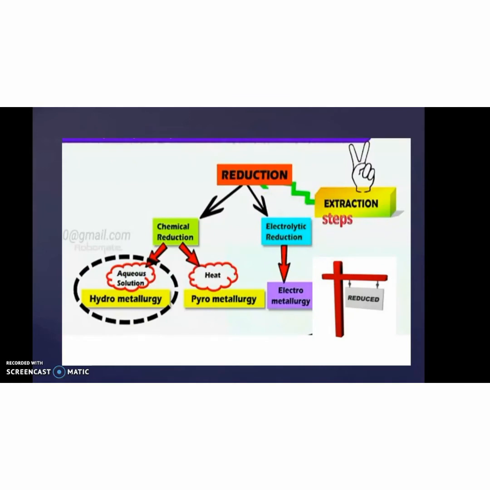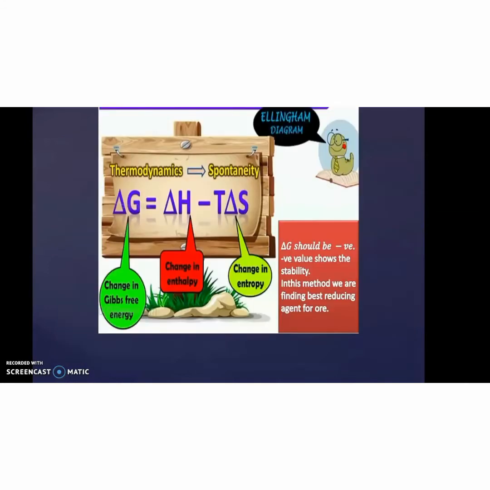The next extraction process is reduction. It is of various types: electrolytic reduction and chemical reduction. This is an important diagram, the Ellingham diagram, which represents the thermodynamics and spontaneity of the compound. We already know the Gibbs-Helmholtz equation, delta G is equal to delta H minus T delta S, where delta G is the change in free energy, delta H is the change in enthalpy and delta S is the change in entropy. If the delta G value is negative, it shows more stability.